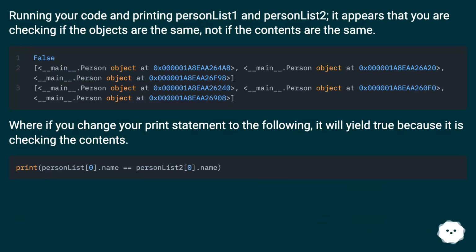Running your code and printing person list 1 and person list 2, it appears that you are checking if the objects are the same, not if the contents are the same. If you change your print statement to the following, it will yield True, because it is checking the contents.